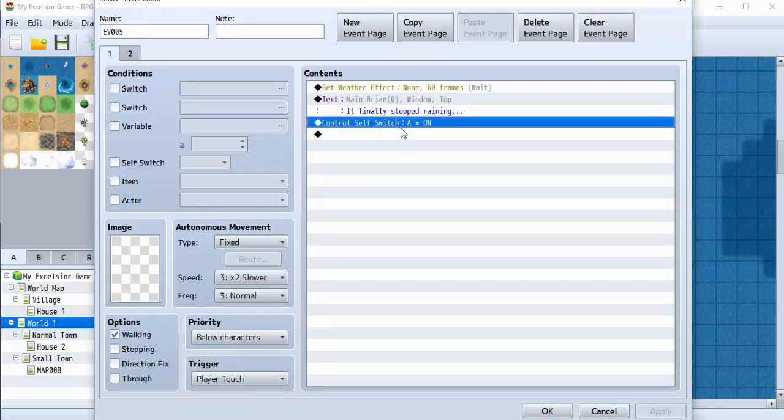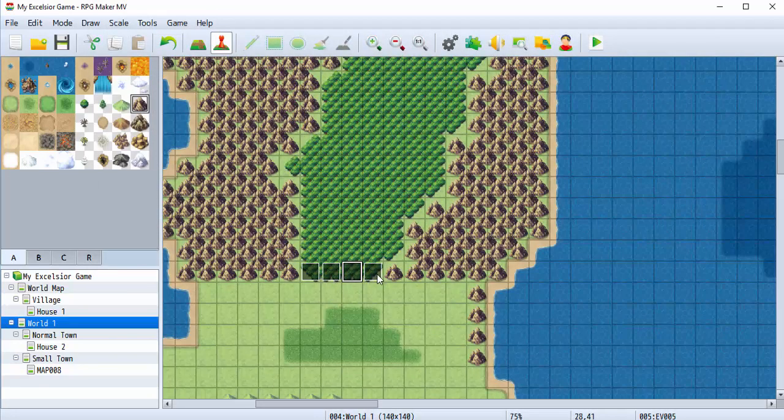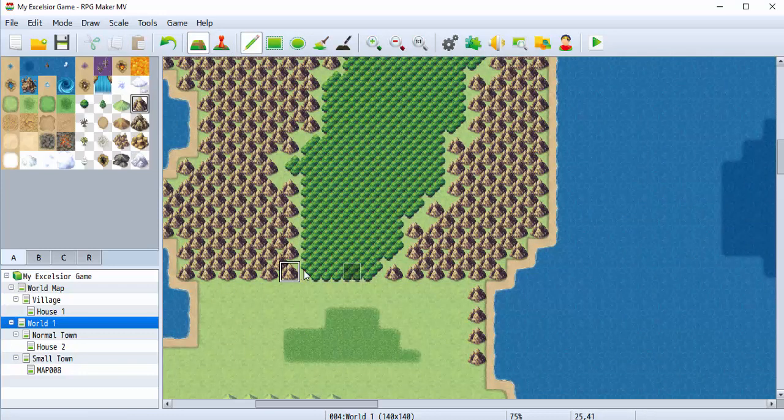You have to name it. That way, one of these boxes will turn that switch on, and then automatically every other box will switch to page 2. So the reason I use the self switch is because I'm not going to make a switch for that, because it's such a small event that it doesn't make any sense to do that. And my whole intention was to just do this.